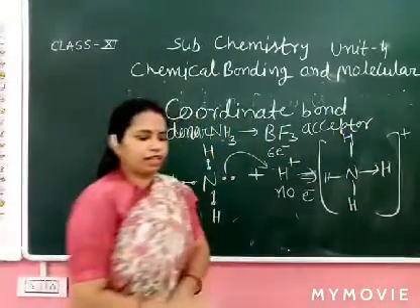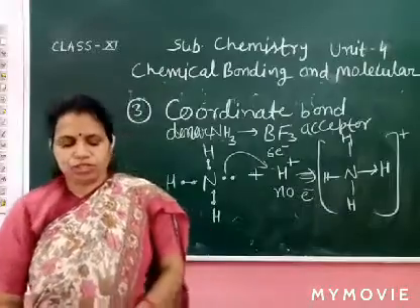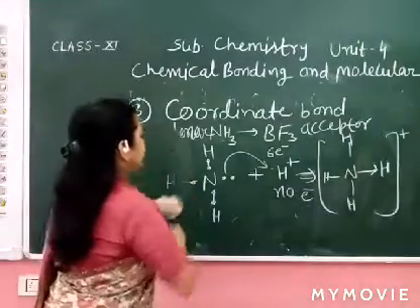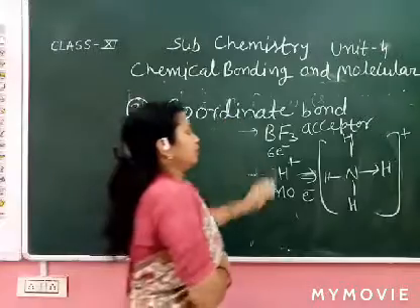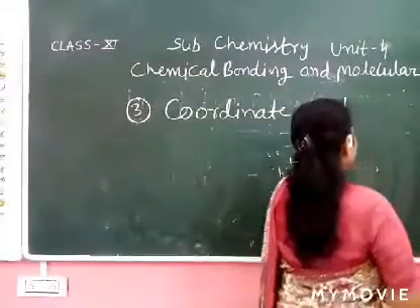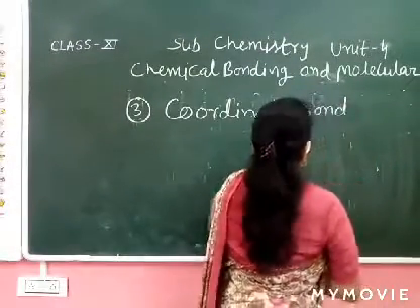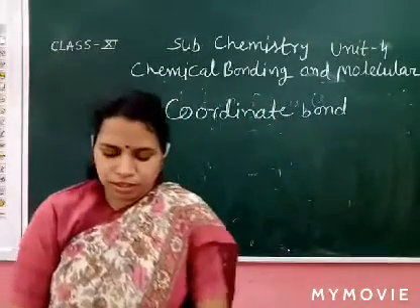You can make any example. The next example is ozone. The third example is ozone, which is very important. How do we make the ozone structure using the Lewis symbol?